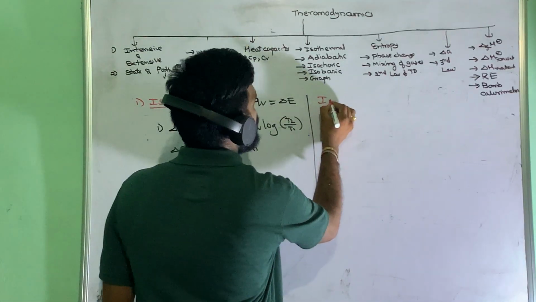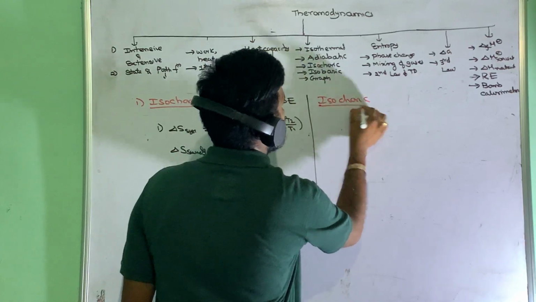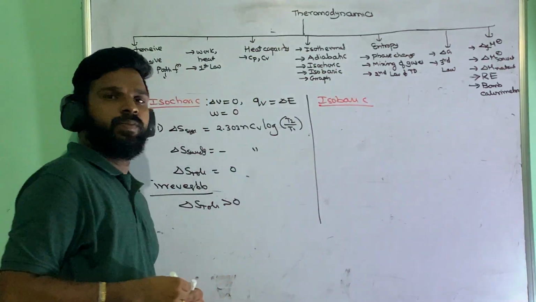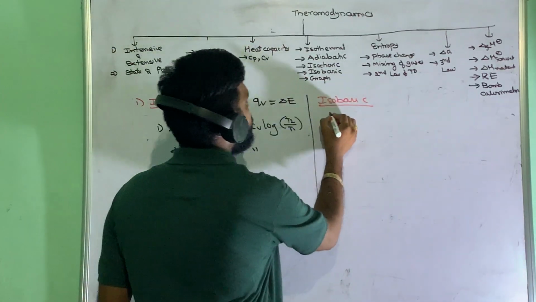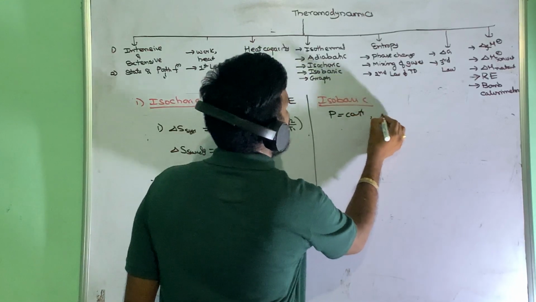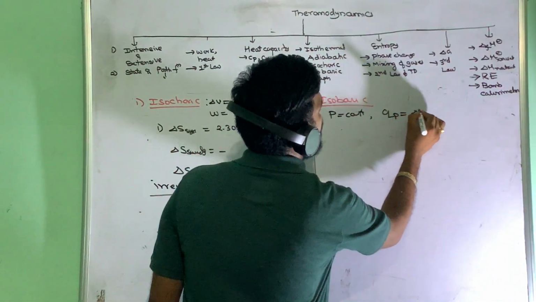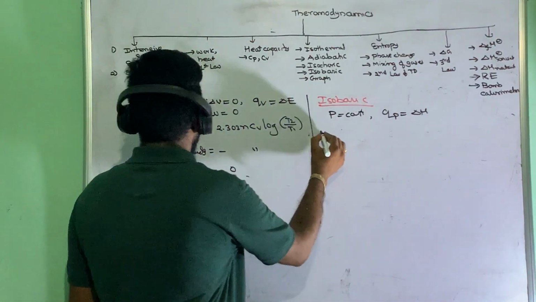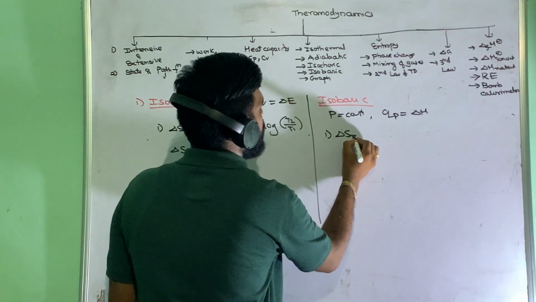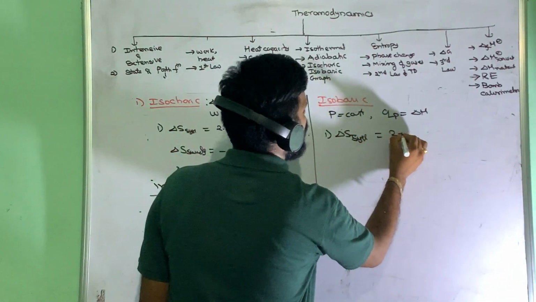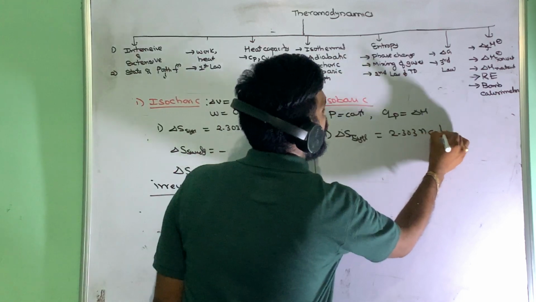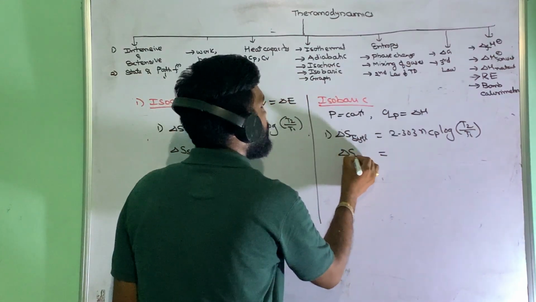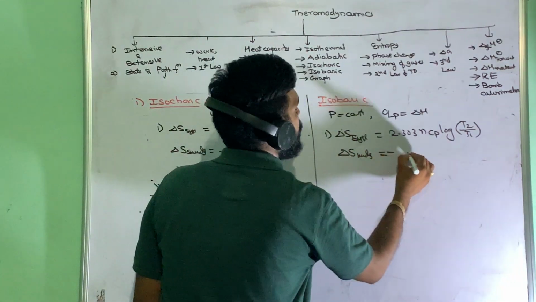Next one, we have the isobaric process. In the isobaric process, what will be constant? Pressure will be constant, P will be constant, and Q at constant pressure will be delta H. And here the expression will become delta S of the system is equal to 2.303 n C_P log T2 by T1, or delta S surroundings is minus of this one.